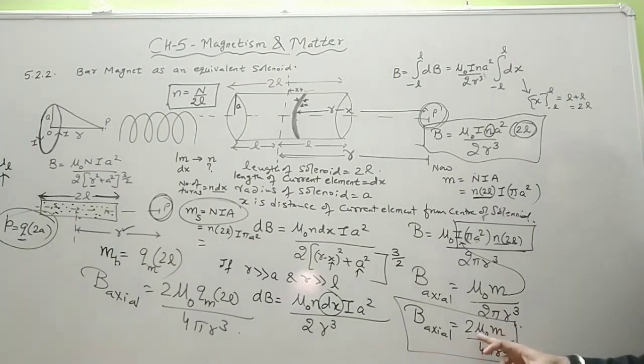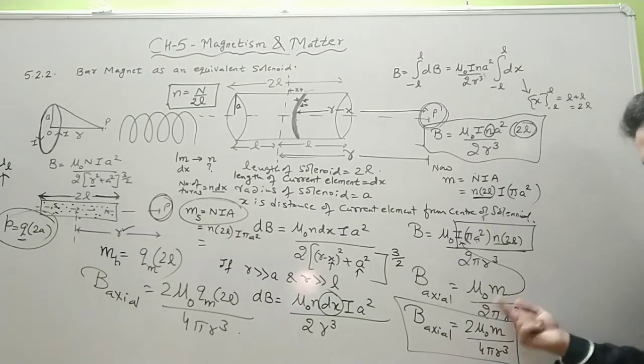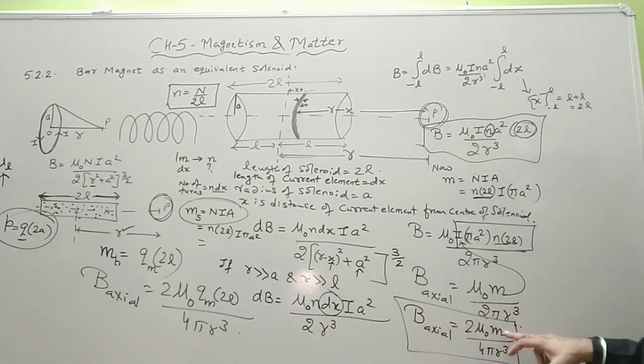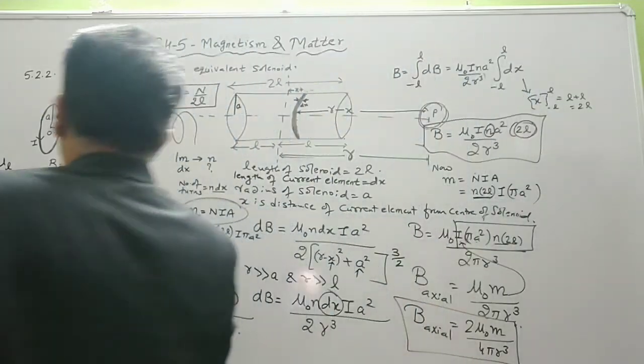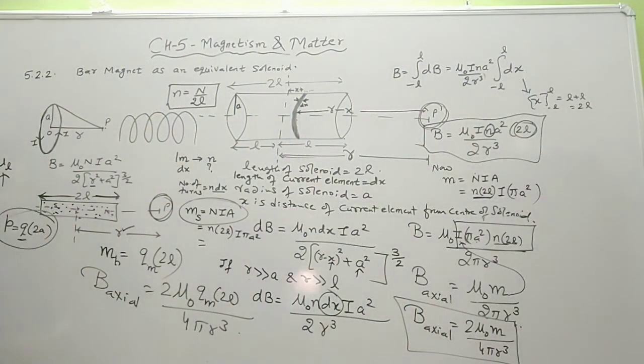Here we have, in place of 1 upon epsilon naught, mu naught in this chapter. Other constants remain the same. In place of P, here we have a magnetic moment. There we were having a dipole moment. So also see the formula for magnetic moment and dipole moment.